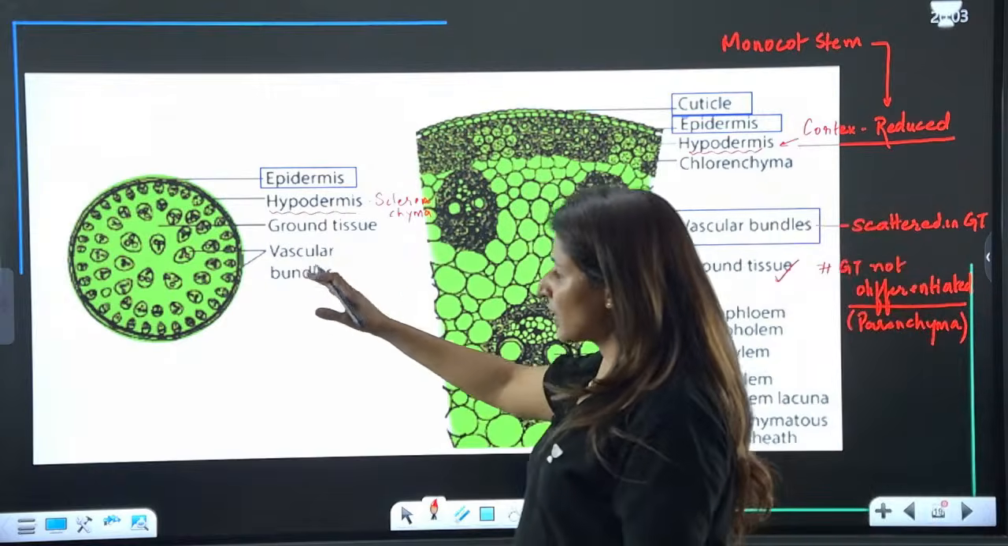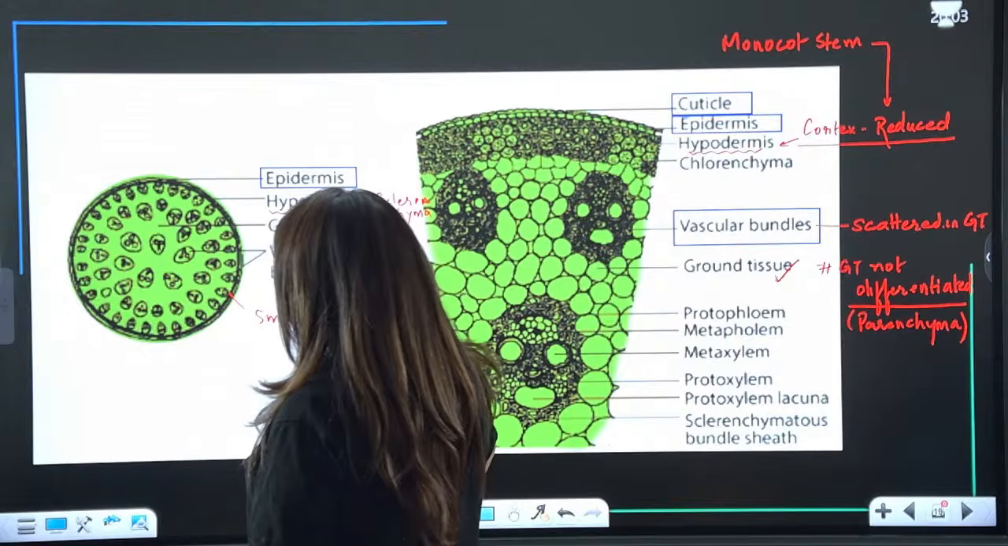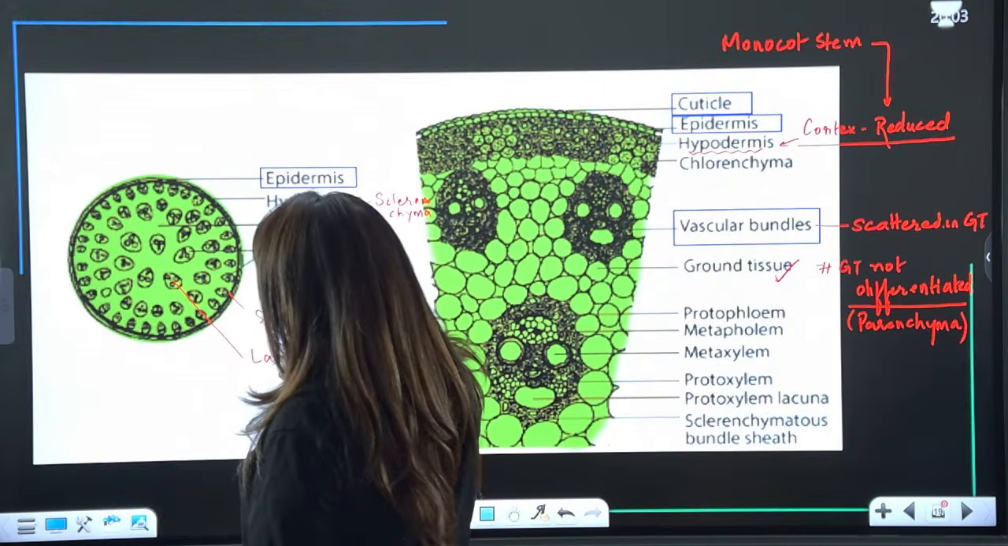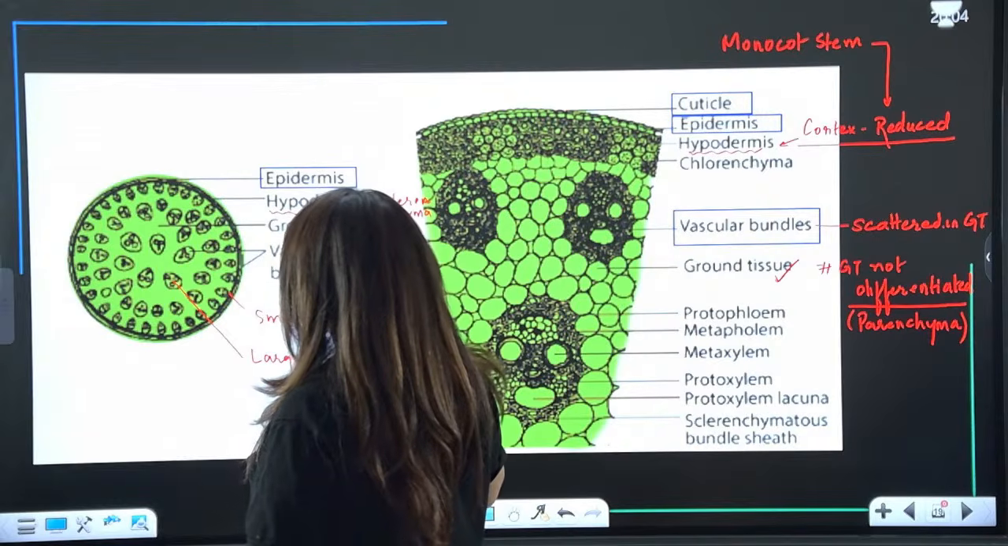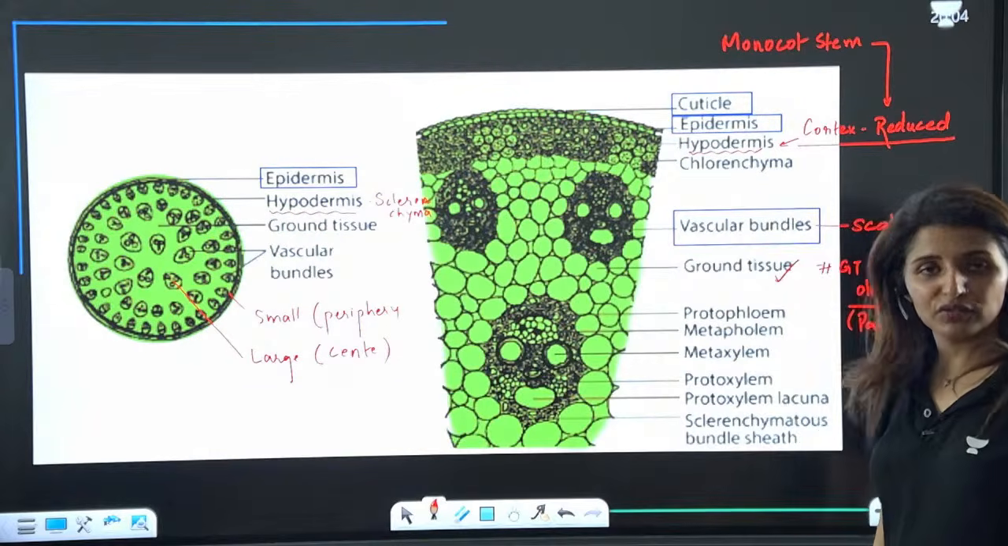Now these are all the vascular bundles. Do you see the smaller ones are on the periphery? Smaller on the periphery, while larger ones in the center. Is that clear? Now this is just an enlarged version of this vascular bundle.